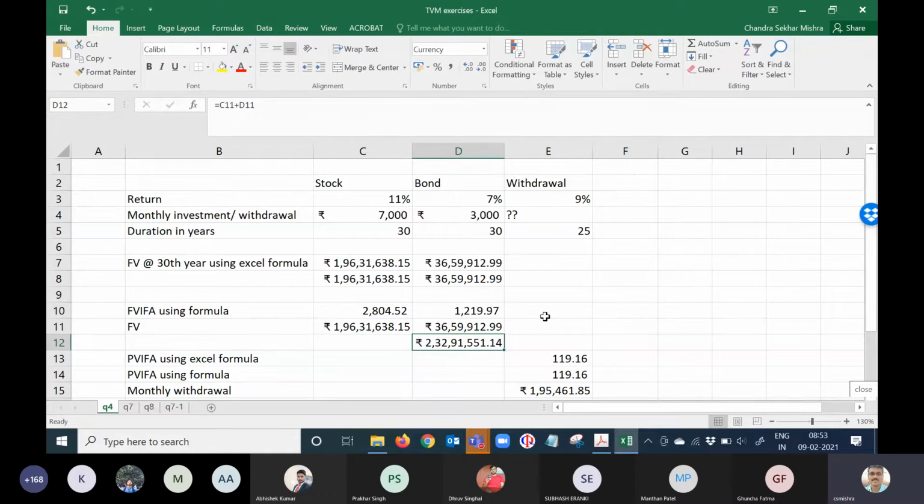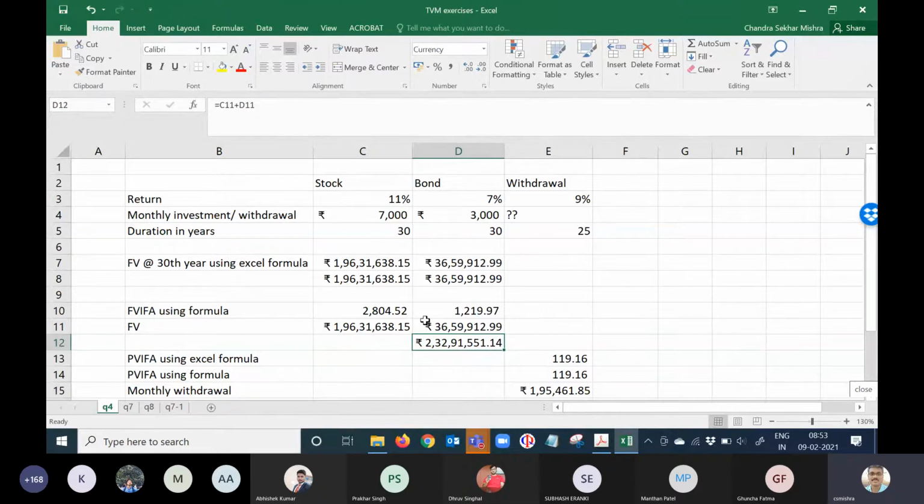So if you want to have 2.32 crore at the end of the 360th month, then you have to invest in two schemes, where you invest 10,000 rupees in a 70%, 30% ratio, 70% in stock and 30% in bond. Then you can choose like this. Okay, right? Yes, sir.